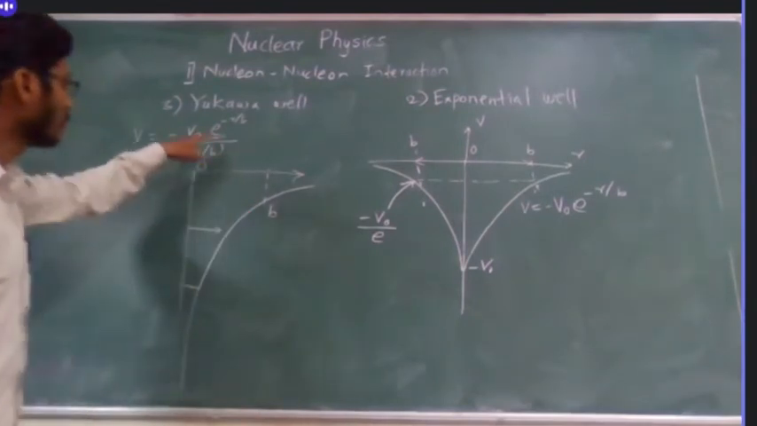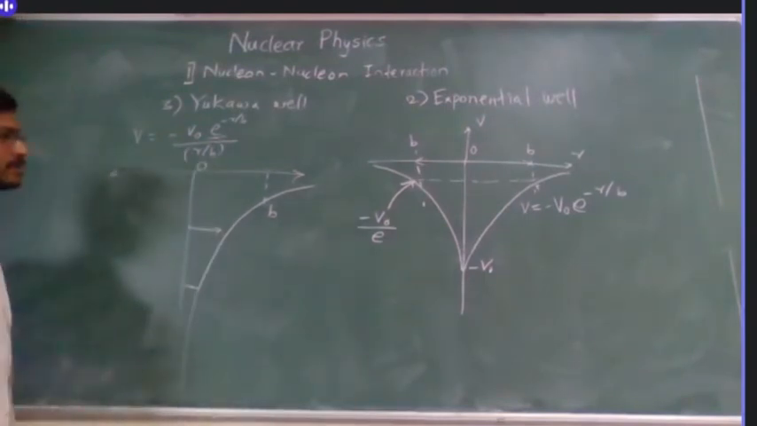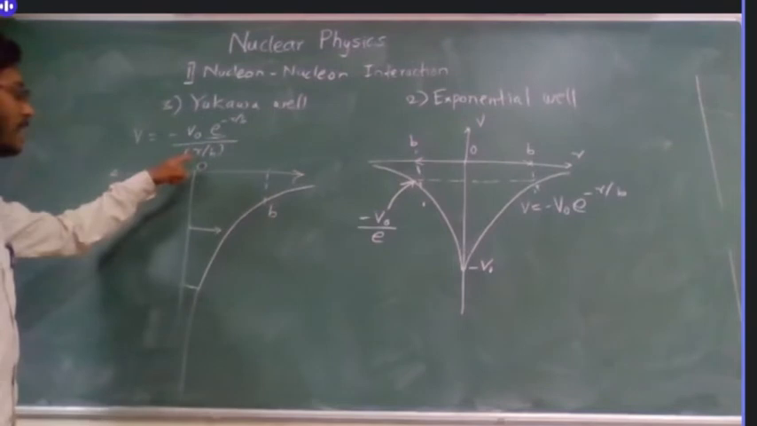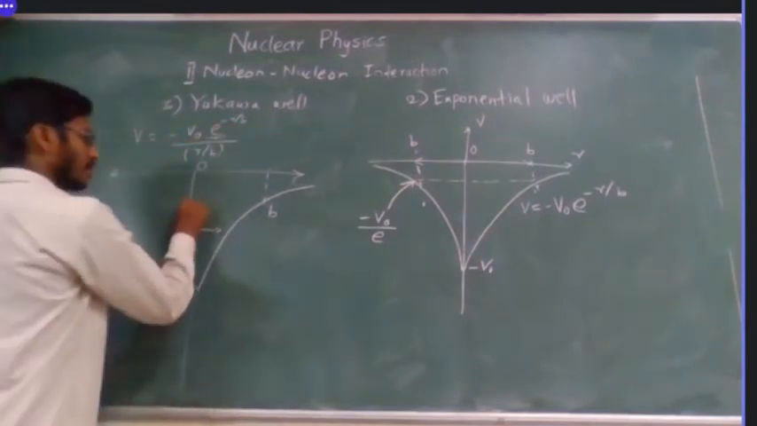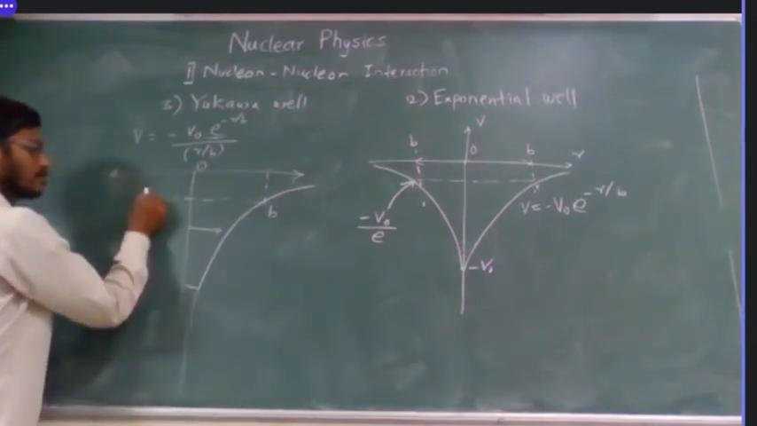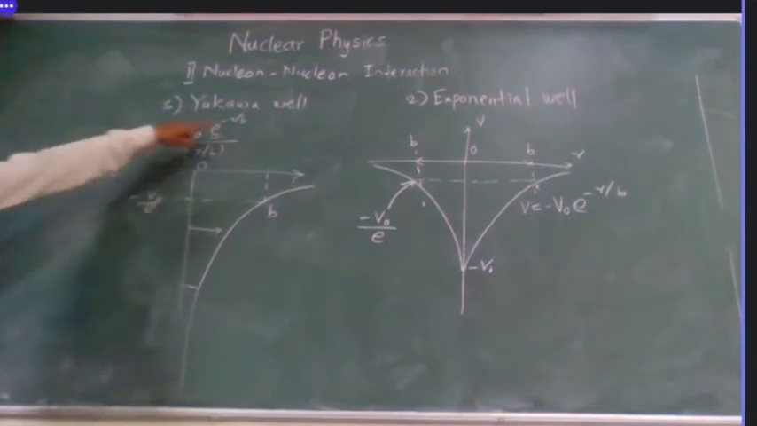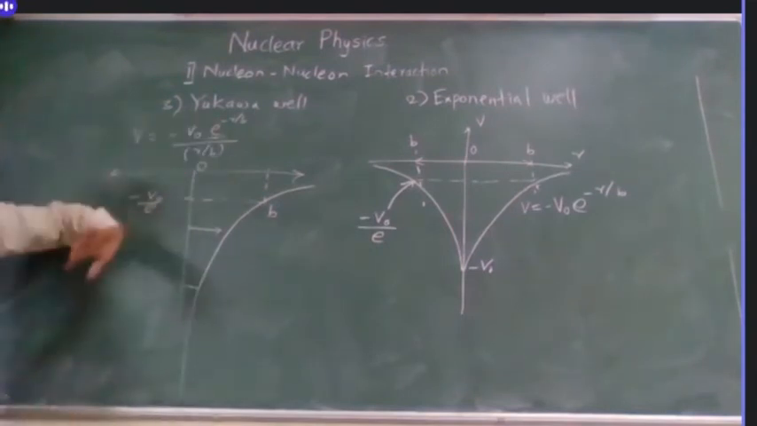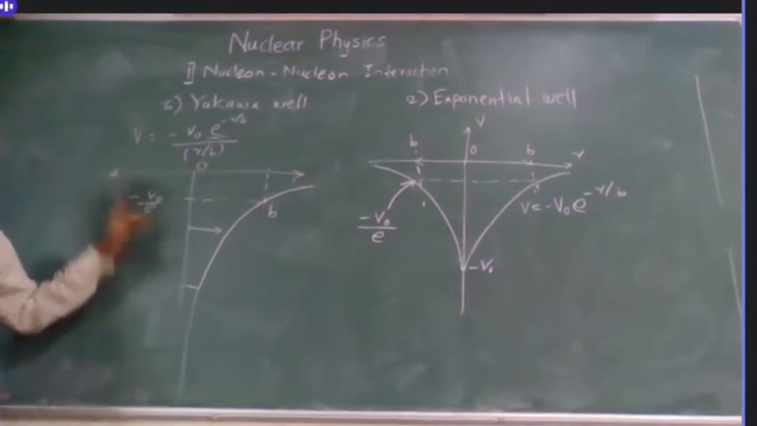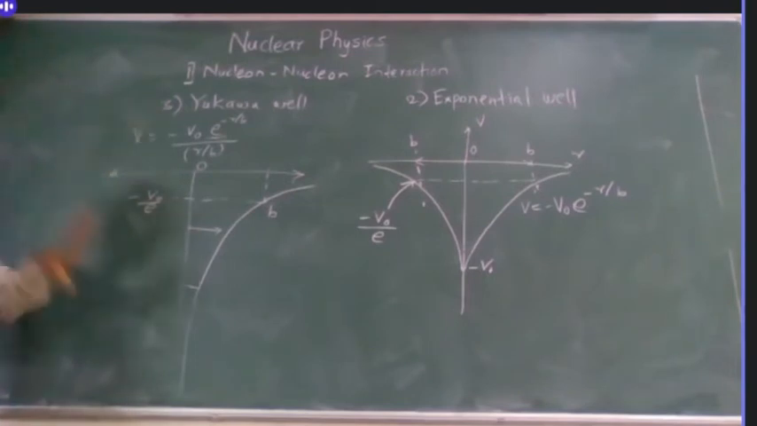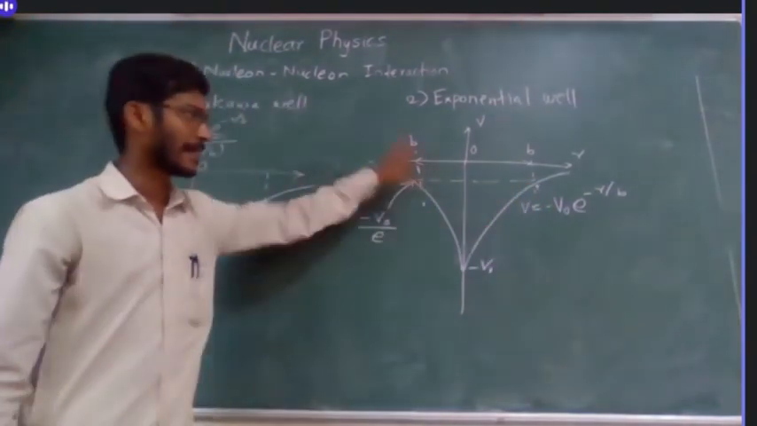So when r is equal to b, what will happen? This b upon b will get cancelled, and this is e raised to minus 1. So here it will become minus V naught upon e. So r upon b is 1. V naught is some constant, and we can determine it experimentally. So this is our third type. This is the mathematical expression, and here is the diagram.